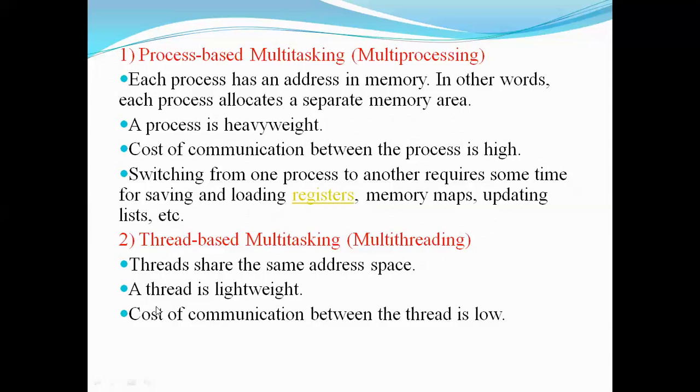Now, for threads, context switching takes less effort compared to process context switching. So on the whole, if you compare multi-processing and multi-threading, multi-threading is preferable because of all these advantages: it is lightweight, it shares the same address space, the cost of communication is less, and the cost of context switching is also less. That's why we prefer multi-threading, and that's why we are learning about multi-threading in this session.